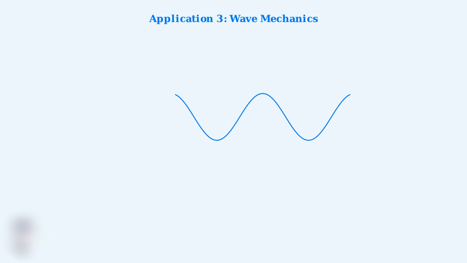Third application, wave mechanics. Sound waves, light waves, and many other wave phenomena involve cosine functions. Integration helps us analyze wave properties like displacement and energy. For a wave with acceleration, a of t equals negative omega squared cosine of omega t, we can integrate twice to find velocity and then displacement. Integrating once gives velocity, and integrating again gives displacement. Each integration of cosine produces sine, building our complete wave solution.